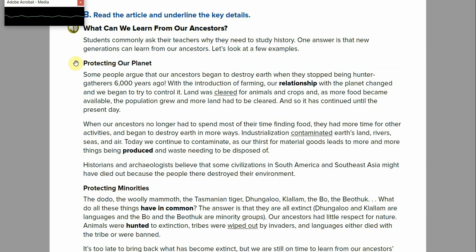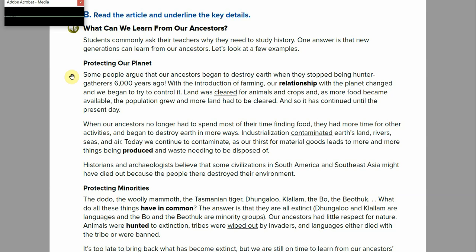Reading. Activity B. Read the article and underline the key details. What can we learn from our ancestors? Students commonly ask their teachers why they need to study history. One answer is that new generations can learn from our ancestors. Let's look at a few examples. Protecting our planet. Some people argue that our ancestors began to destroy Earth when they stopped being hunter-gatherers 6,000 years ago. With the introduction of farming, our relationship with the planet changed, and we began to try to control it.